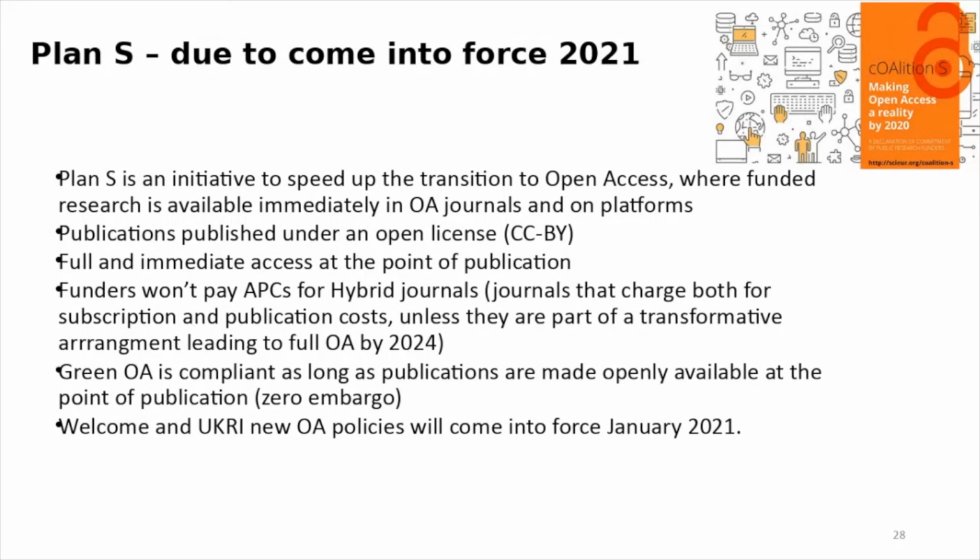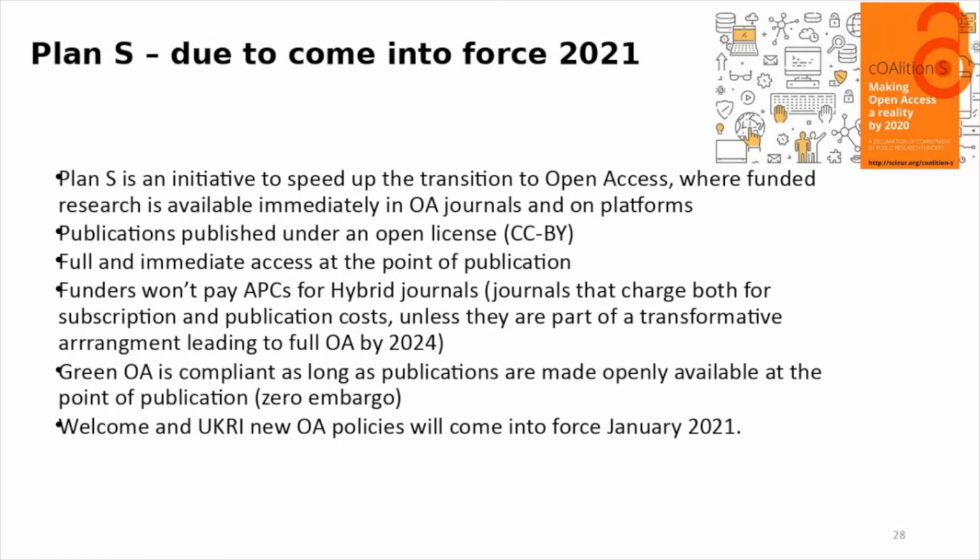Green open access is compliant just so long as the publications are made openly available at the point of publication, with zero embargo. You can do this by either choosing a journal that has a zero embargo policy already, or, what Plan S funders are now doing, they're changing their grant conditions so that researchers actually have the legal right to make their author accepted manuscript openly available at the point of publication.